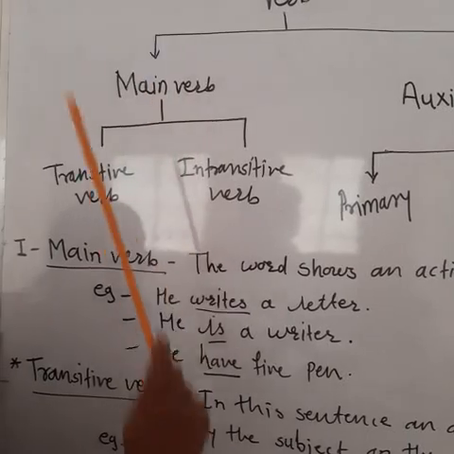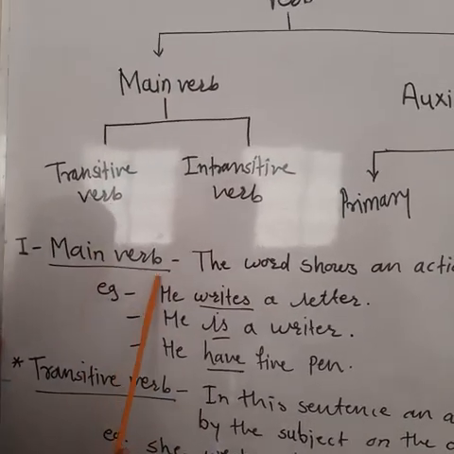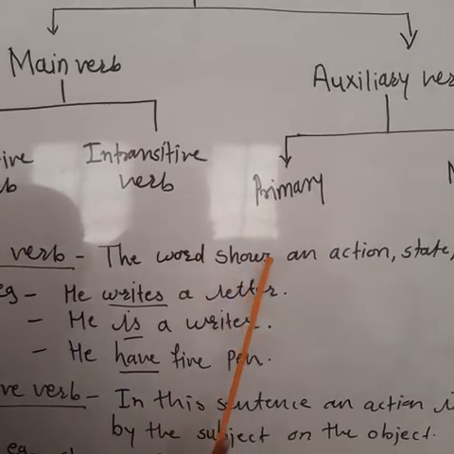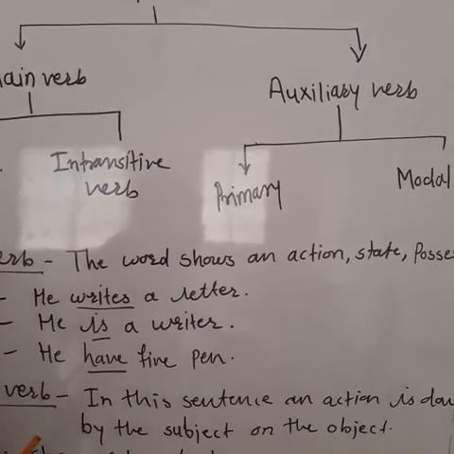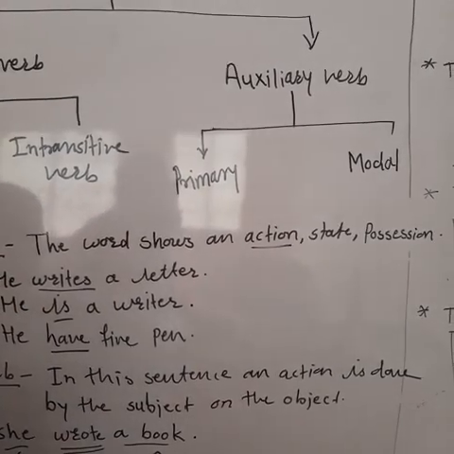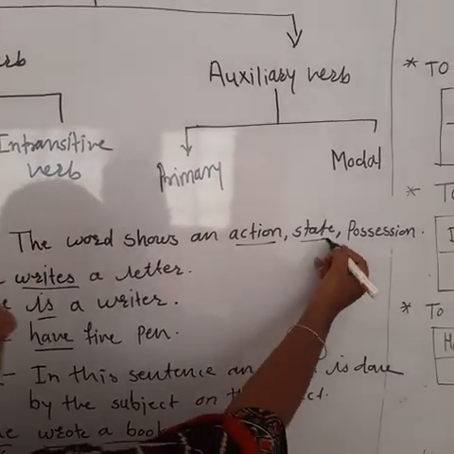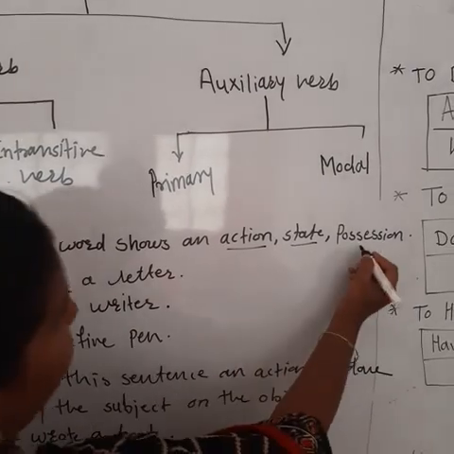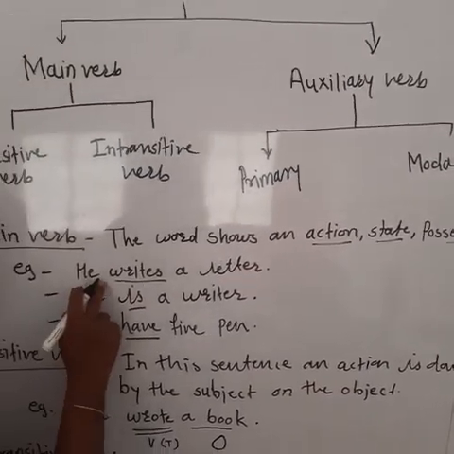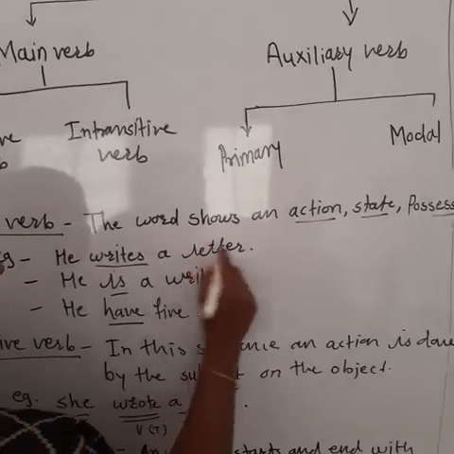What is main verb? The main verb is the word which shows an action, state, or position. Action: he writes a letter. It is what?